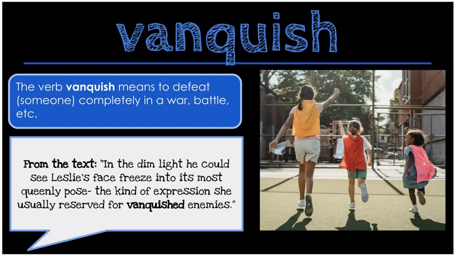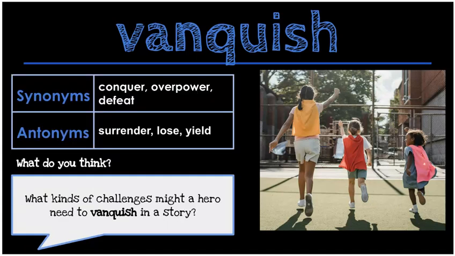From the text: in the dim light, he could see Leslie's face freeze into its most queenly pose, the kind of expression she usually reserved for vanquished enemies. Some synonyms might be conquer, overpower, or defeat, and some antonyms might be surrender, lose, or yield. What do you think? What kinds of challenges might a hero need to vanquish in a story?